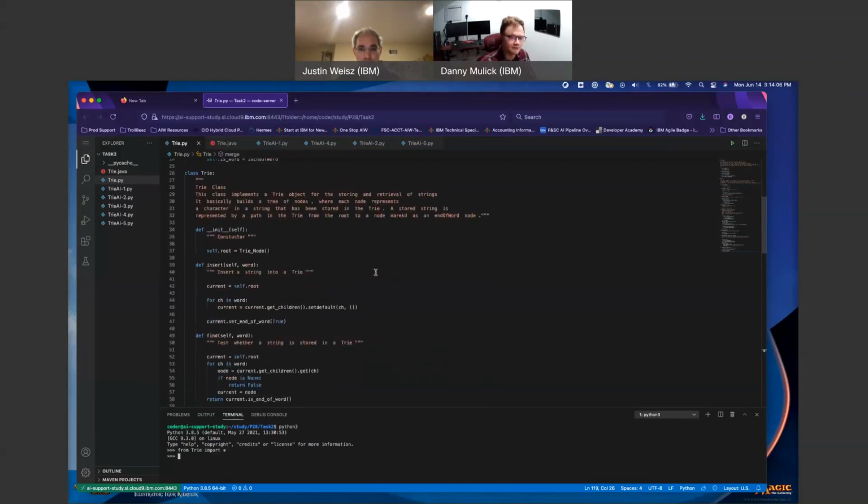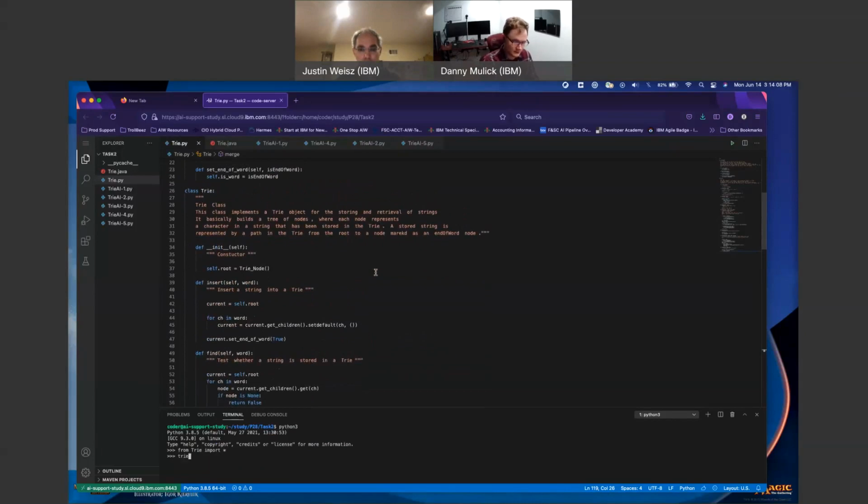Running a couple tests on this. I want to say try equals try. I believe that should work. Yes. It's a try object at that memory address. So try dot insert 4 again. 4 is not an operable word. That makes sense to me.